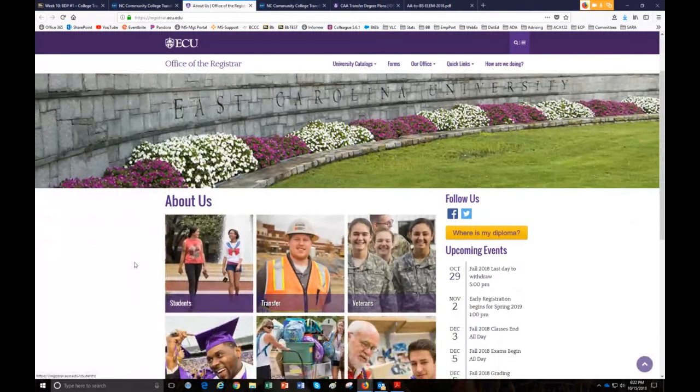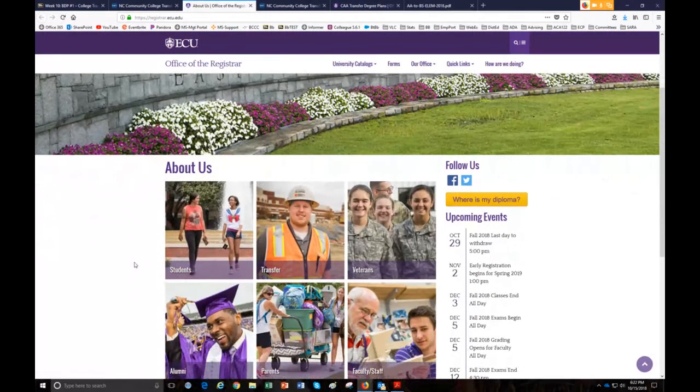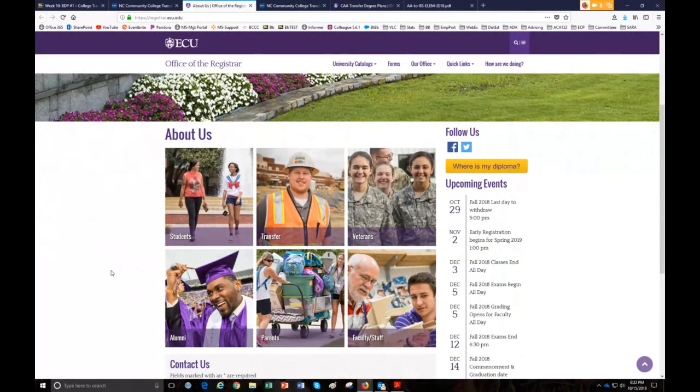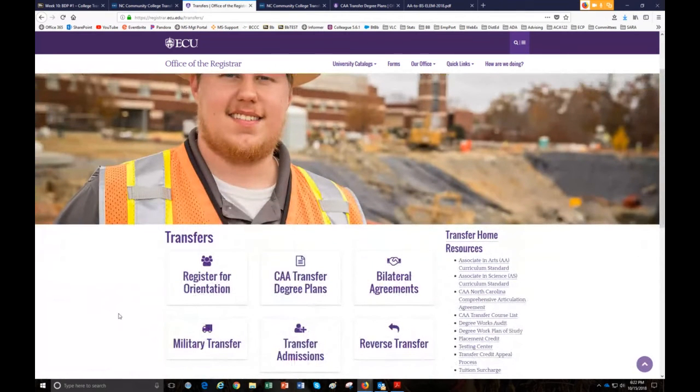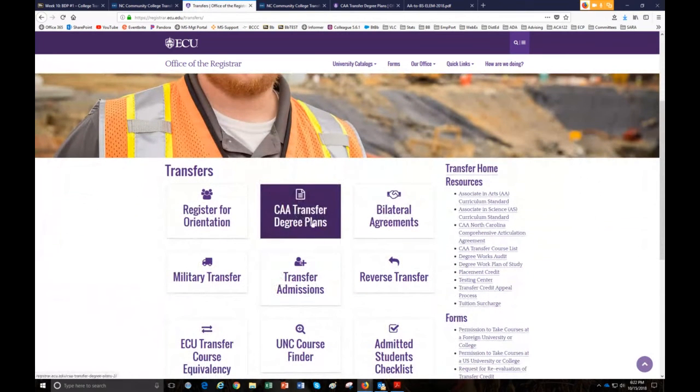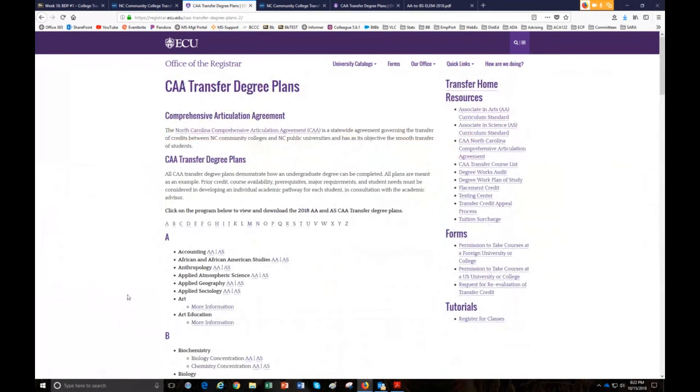Now this is where, remember, you're going to have to do a little hunt and pecking because each school's site is a little different. But for the ECU site, you would click on transfer because you would be a transfer student, and you'd click on the transfer degree plans because you want to see the plan that's already been developed for you.